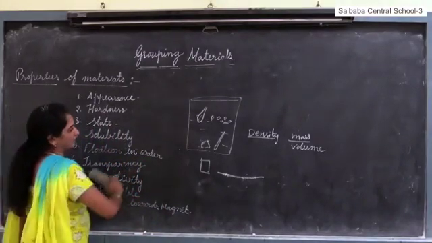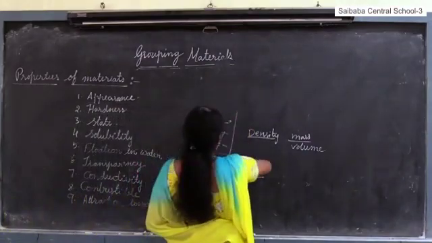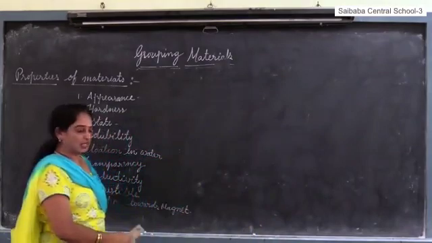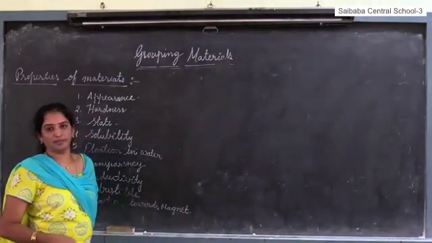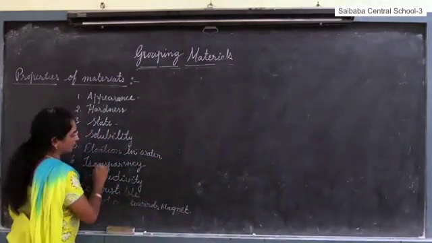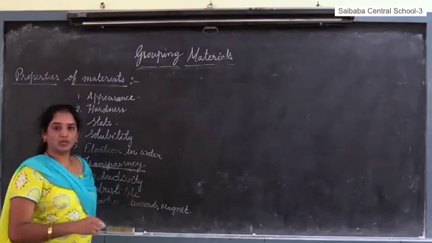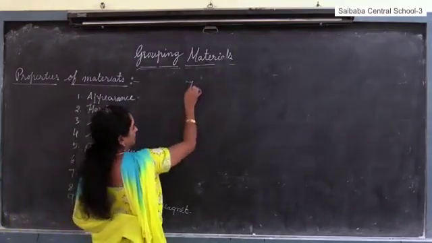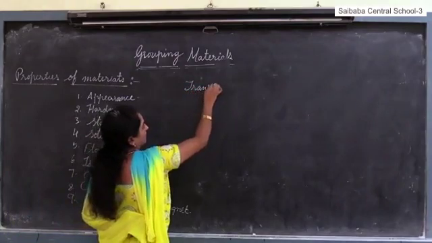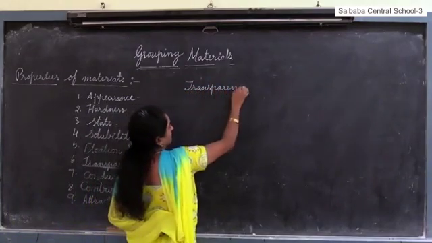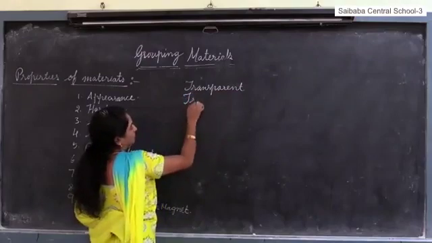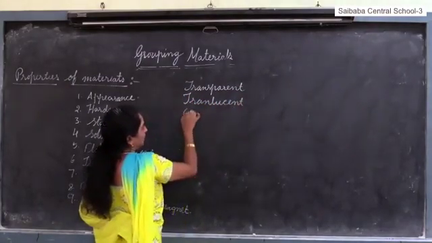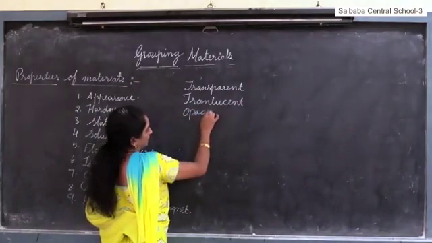Now let us go to the next property, transparency. Very, very important. Transparency means the property of an object that can pass light through them. Based on the passing of light through them, the materials are classified into 3 types. Those are transparent materials, translucent materials and opaque materials.